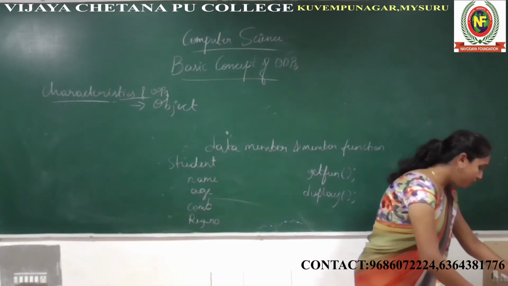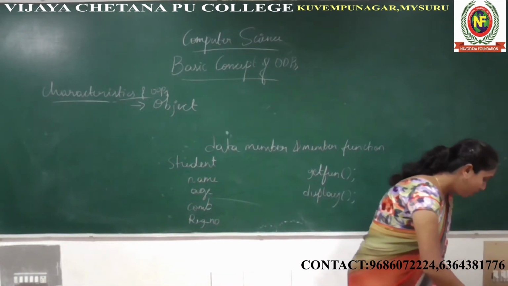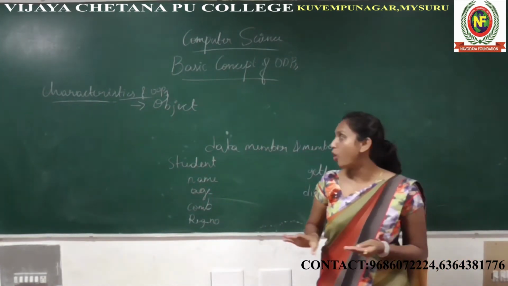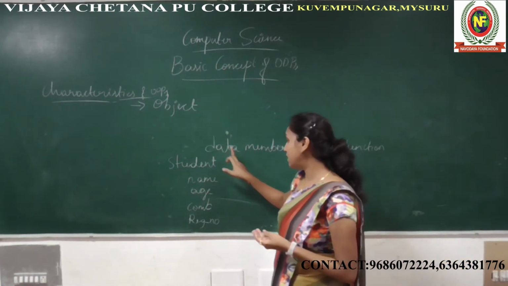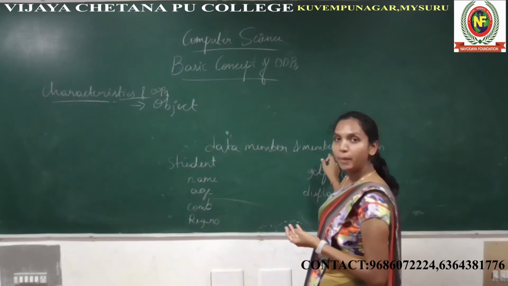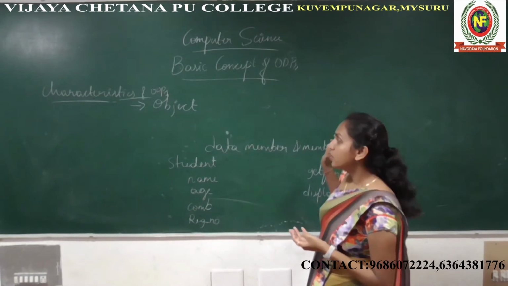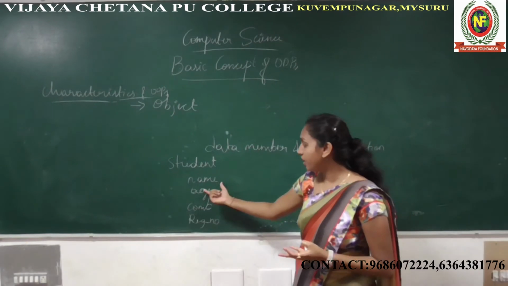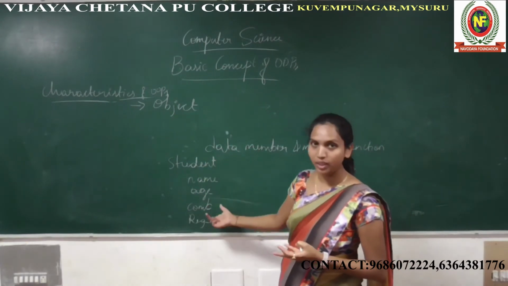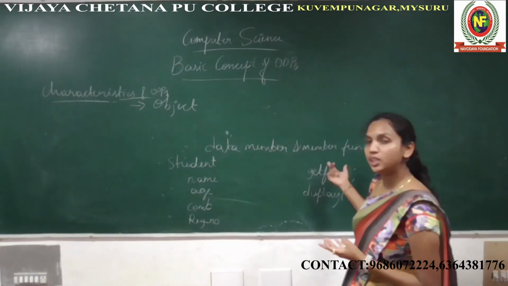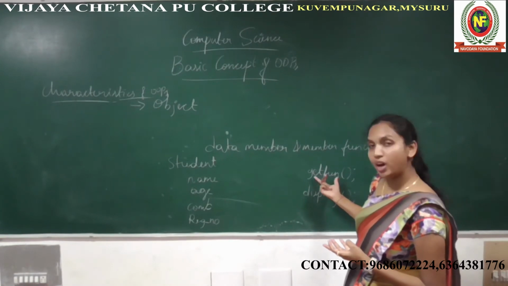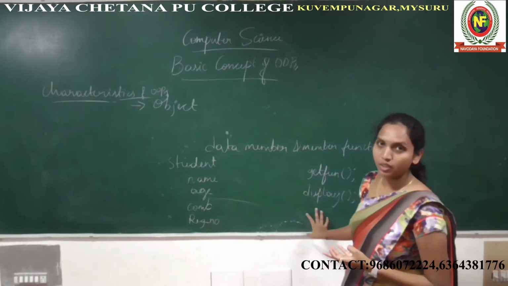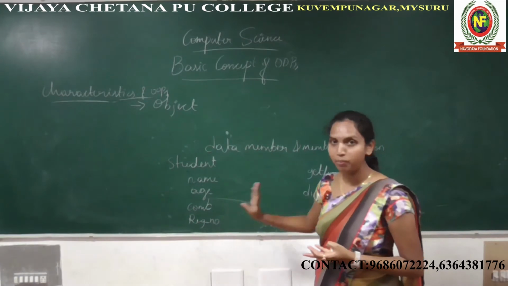So now what did you get? An object is a collection of data members and member functions. Okay, so this is the first point. What is a data member? A data member is a variable declared under the object, and a member function is nothing but a function declared in the object. So these are the member functions and data members.